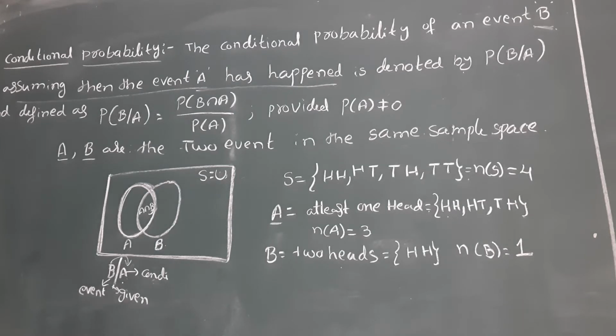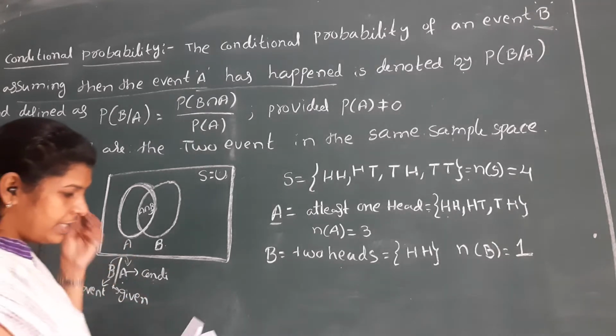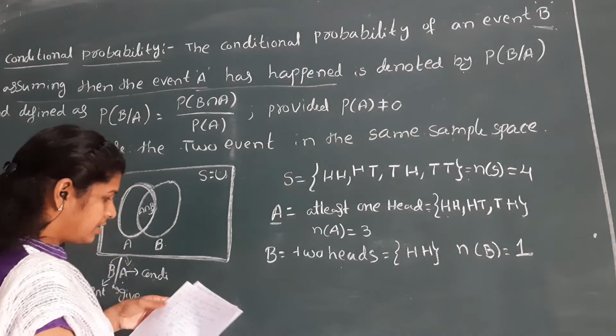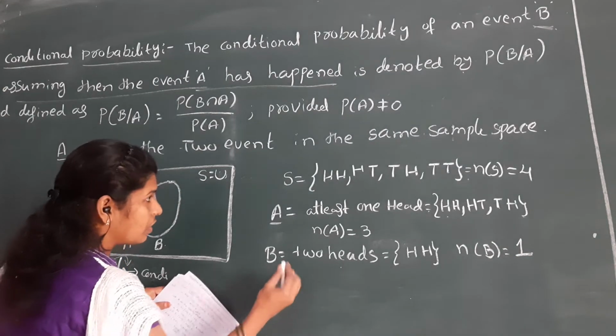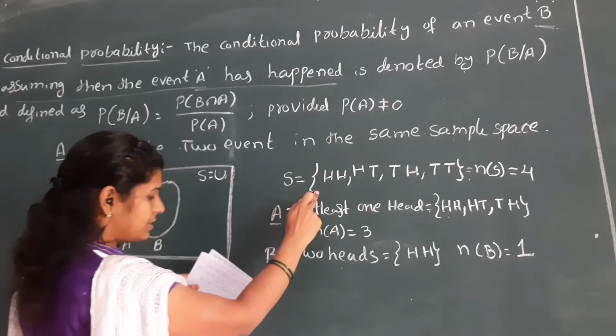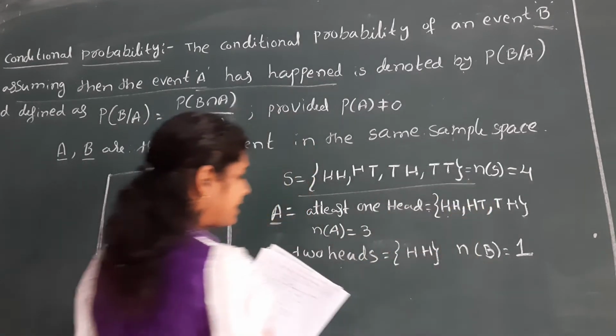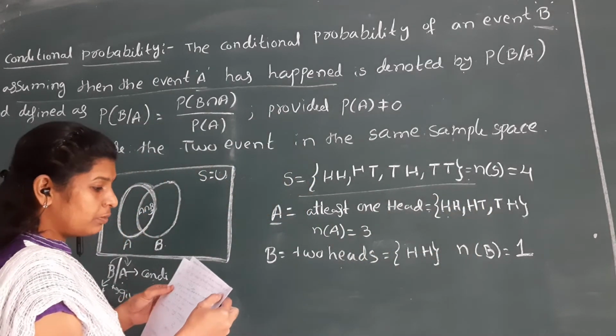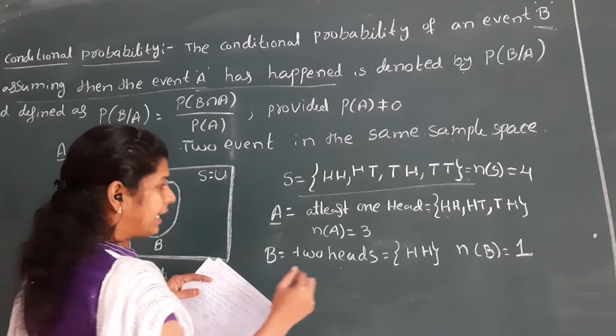For example, two fair coins are tossed. If two fair coins are tossed, the total sample space is this one. Find the probability of getting 2 heads, given at least one head.